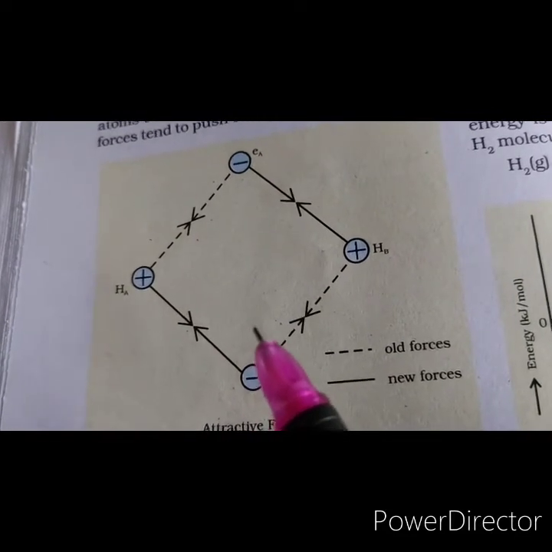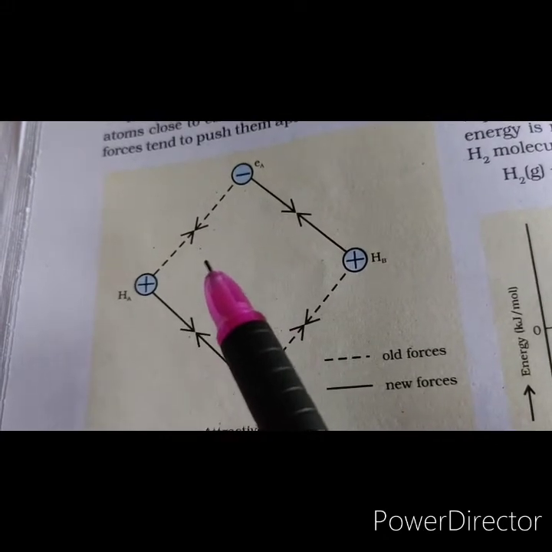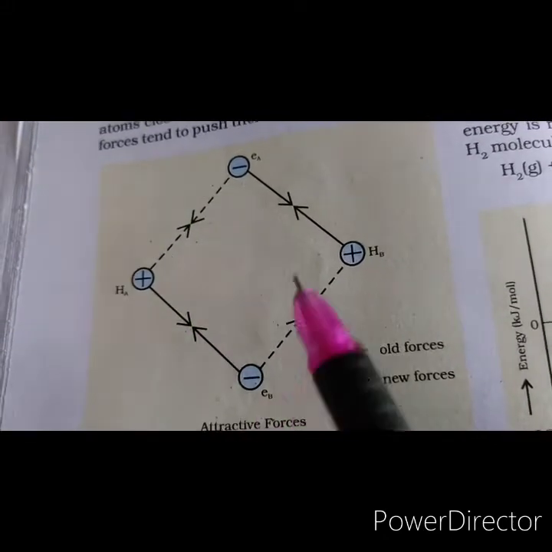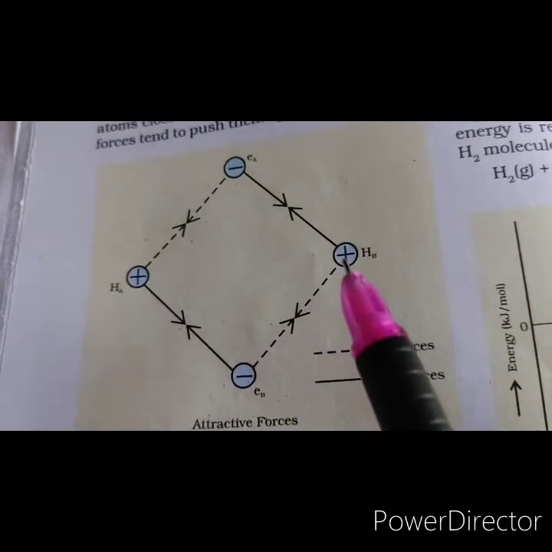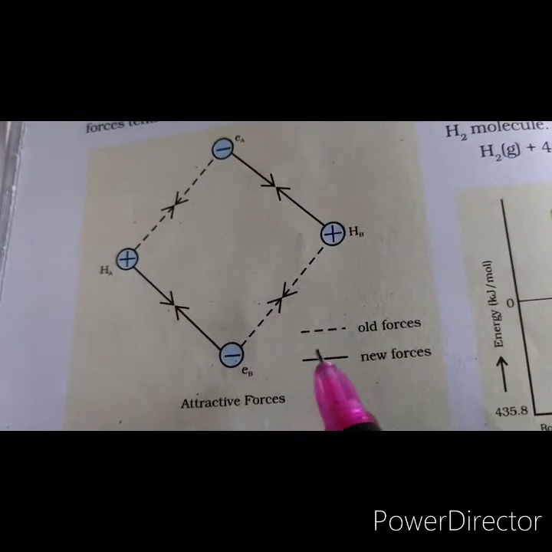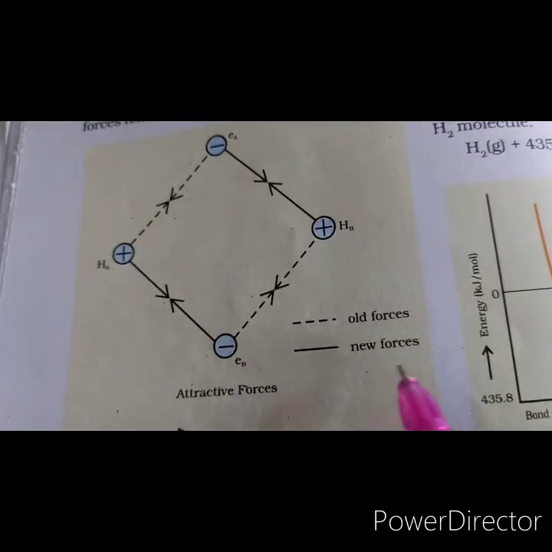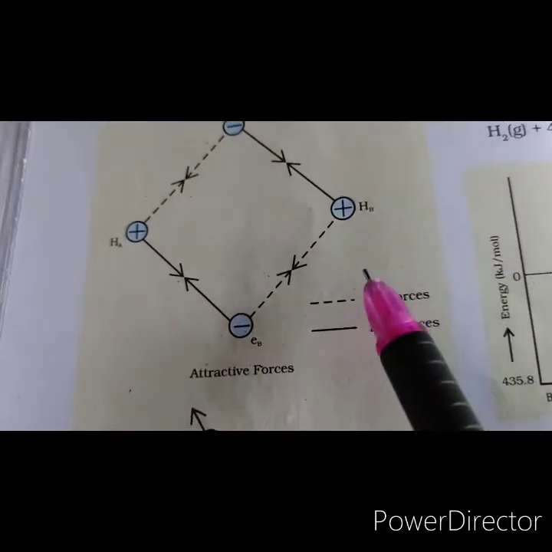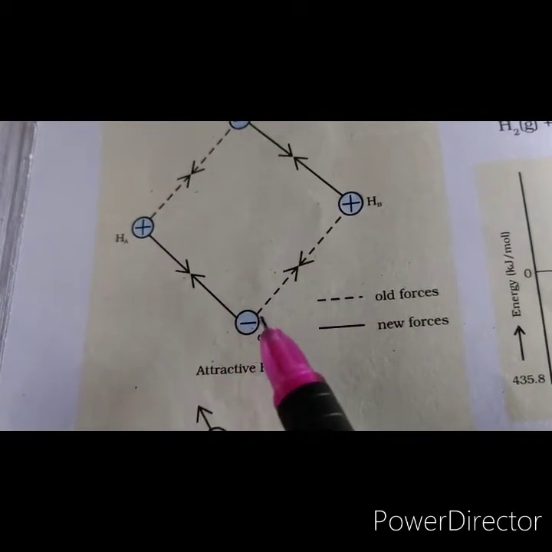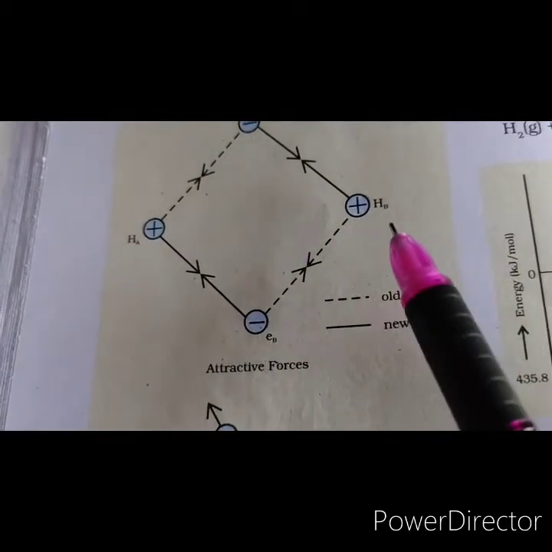And when the atoms approach each other, new attractive forces come into the picture, that is HA-EB and HB-EA. Old attractive forces have been shown by this broken line, and the new attractive forces are shown by this solid line. The repulsive forces are EA-EB and HA-HB.